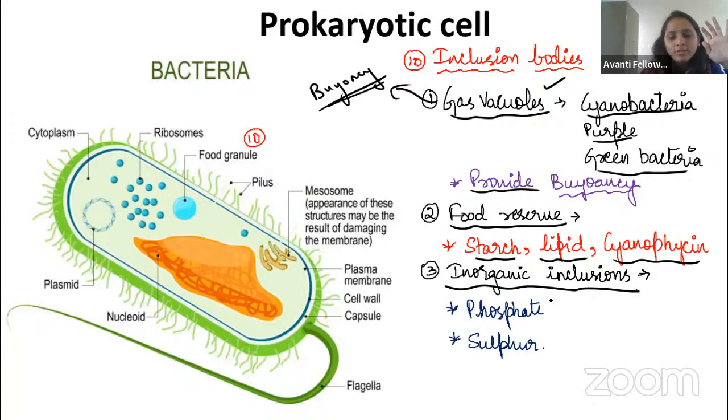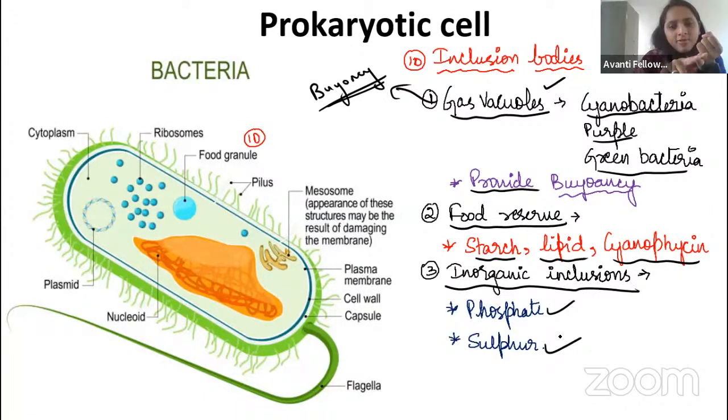That is the inorganic inclusion, or we call it the inorganic granules. In that we can see two types: one is phosphate and the other one is sulfur. So what did you study in the inclusion bodies, guys? Nothing much, it just stores some components. The first one is the gas vacuole, the second the food vacuole, and the third the inorganic body.